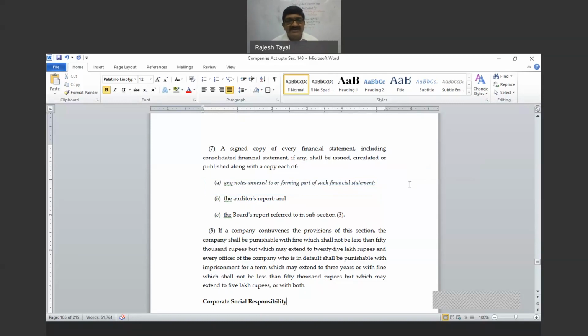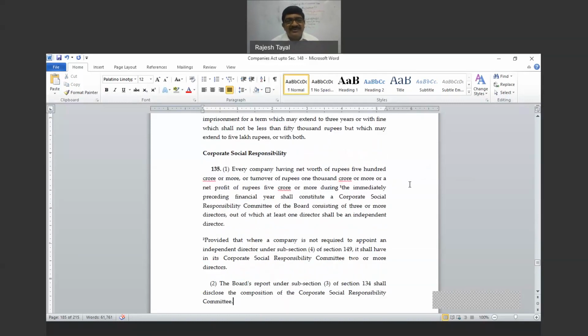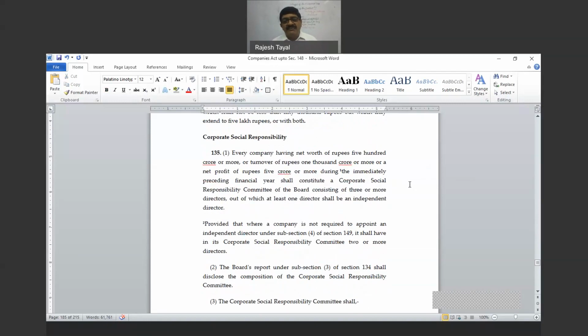Then comes penalties. Corporate social responsibility. This is again an important area on which you will always find a question in the exam. What is corporate social responsibility? In the current pandemic situation, CSR is becoming more and more important, and all the companies are requested to contribute toward it. The activities covered for helping with the pandemic situation have been amended and brought under CSR. Earlier, those were not there.